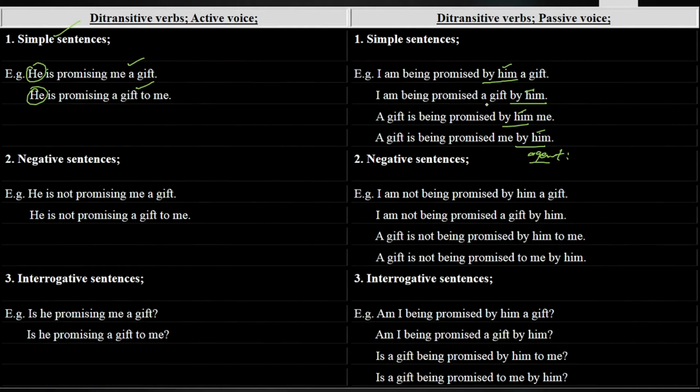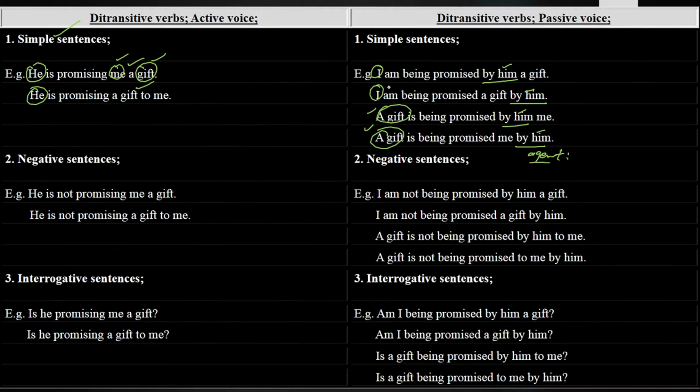In the same way, whether it is your indirect object or direct object, living or non-living, when you bring it at the beginning, me becomes I in the place of the subject, and a gift as it is will remain the same.